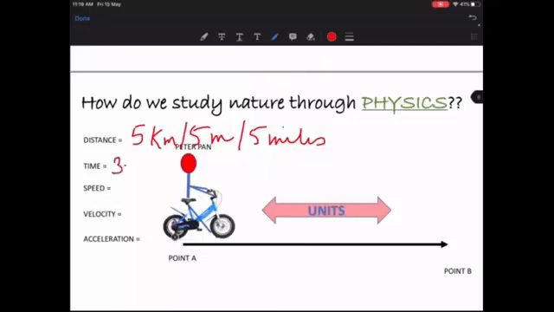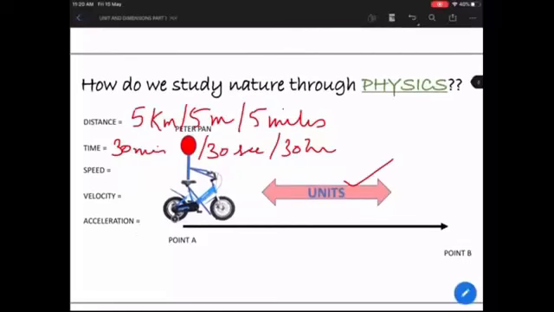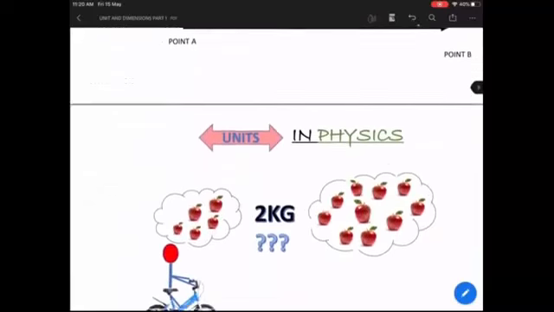He traveled for 30 minutes, or he traveled for 30 seconds, or he traveled for 30 hours. What is it? Just by telling us the number, the magnitude of every physical quantity doesn't make any sense to us. What is important in this case is to attach one more thing, which is called a unit, to every physical quantity. Similarly, speed, velocity and acceleration also have to have a certain unit attached to them. Then only it will make some sense.